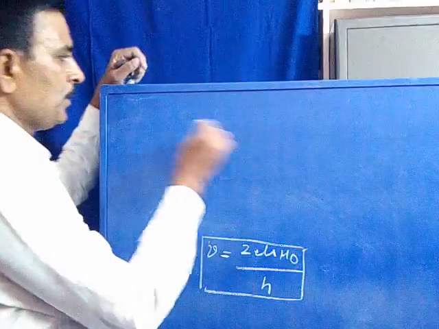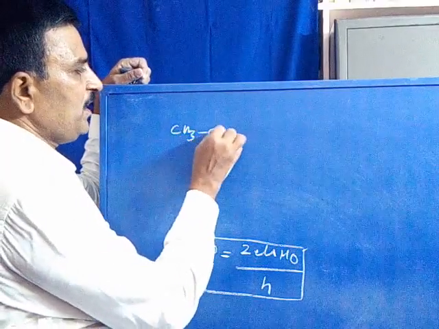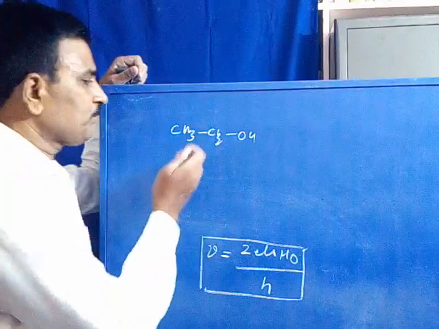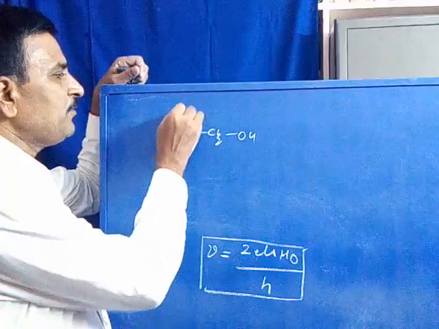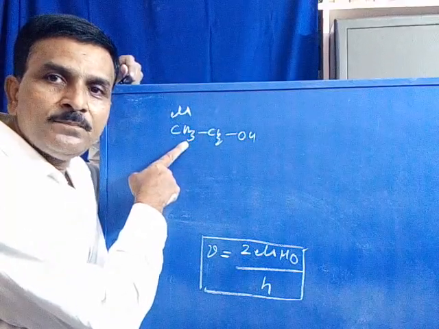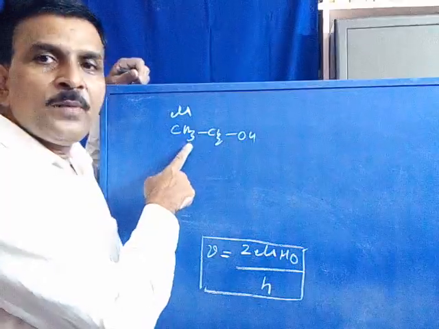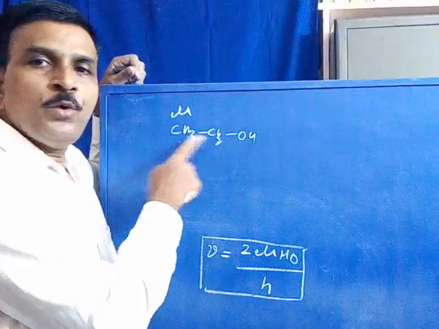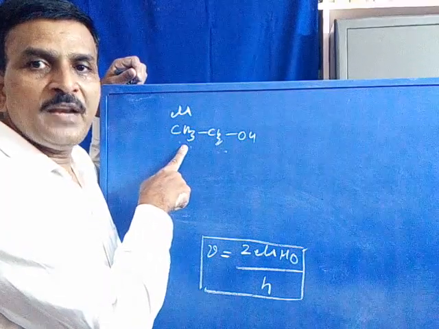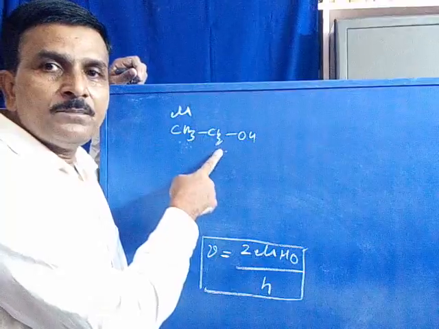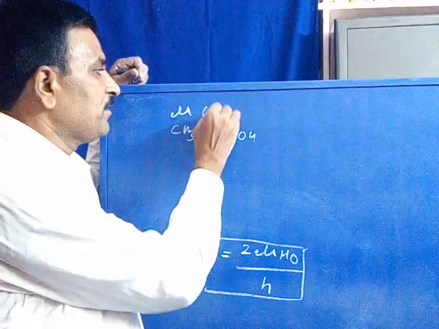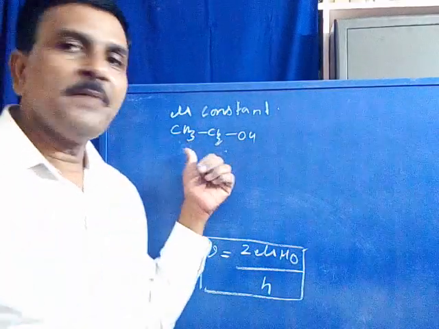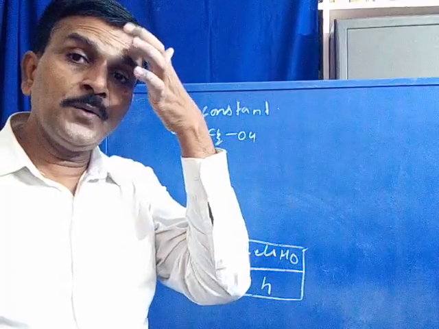For example, you have CH3, CH2, OH, ethyl alcohol. Now consider the secondary magnetic field produced by the CH3 proton. The CH3 group contains a proton. The CH2 group also contains a proton. In both cases the nuclei belong to similar atoms. So for a particular atom or particular nucleus, it is constant. The secondary magnetic field produced by a particular nucleus is constant.